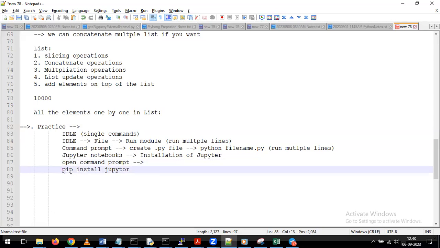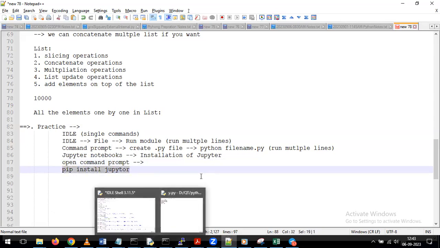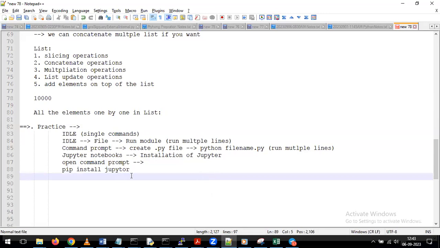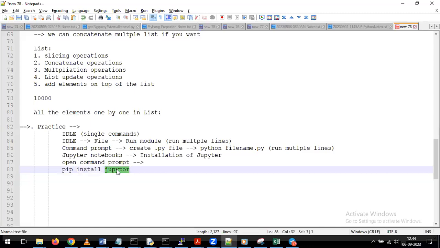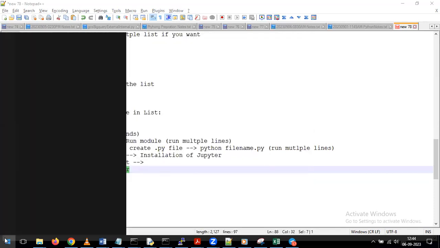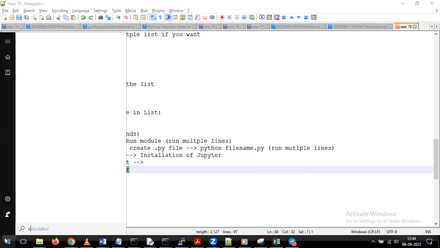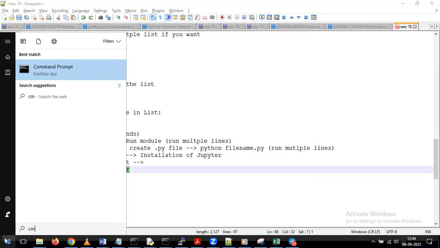Everyone, please try to install Jupyter, because so far we are working on IDLE, and from now onwards we'll try to understand how to use Jupyter notebook, because in real time most of the time we are going to use Jupyter or some other options. For that reason, from now onwards I want to show you everything on Jupyter. So please open the command prompt. How to open it? Go to start, just type cmd, for example. With that you can open the command prompt.